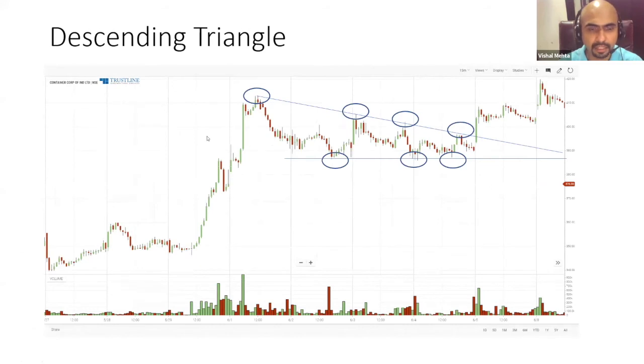Another example, Container Corporation, for a descending triangle breakout, but on the upside. The market went up. The bears were getting more and more aggressive, but the bulls were holding on to their fort. Bulls were saying, we will not let it go below this. We will buy at every successive dip. Once there was a break with larger than normal volume, you see the prices tend to have higher momentum on the upside. So there was a previous momentum, then a consolidation, and then a breakout. That's what we call a halting pattern or a breather pattern.